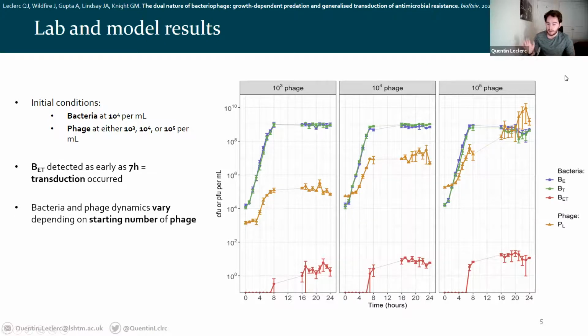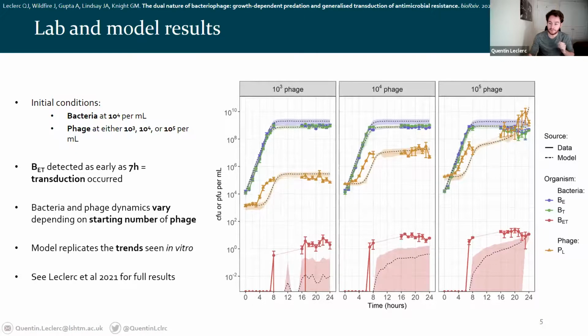So that's the data, that's what we can see, but the invisible dynamics, we have to rely on the model to figure them out. So I fitted the model structure that I showed you before using MCMC methods and varying the types of interactions between the phage and bacteria until I was able to get something which could replicate these trends. And there was only one model which was able to do this, and this is what the output looks like. So that's all the dashed lines.